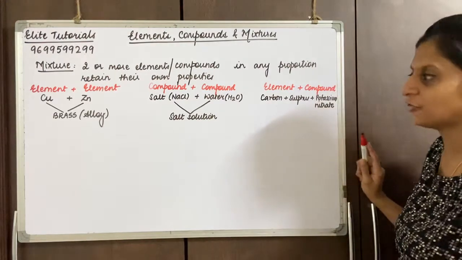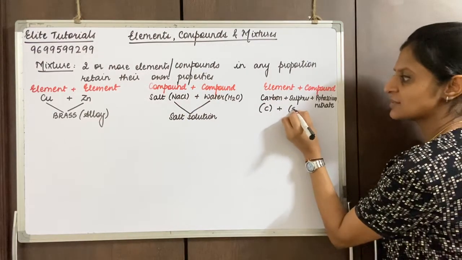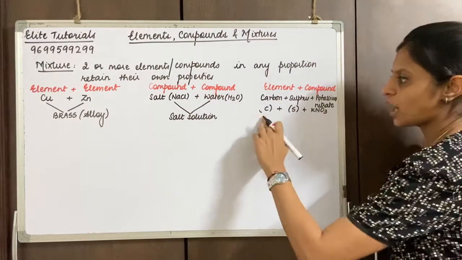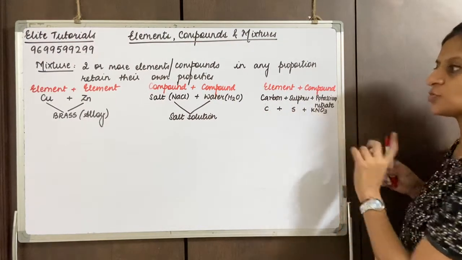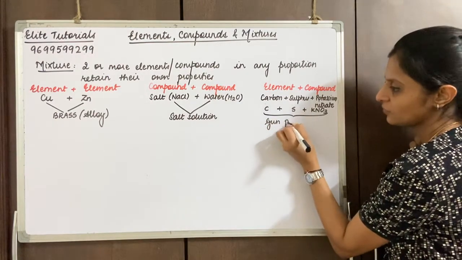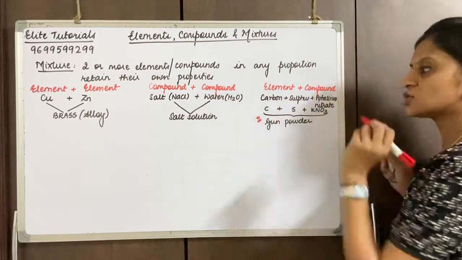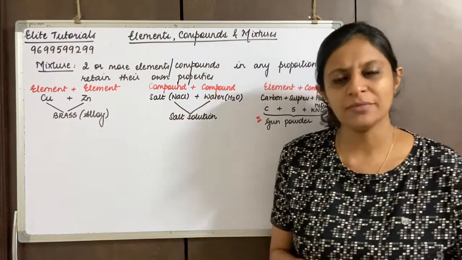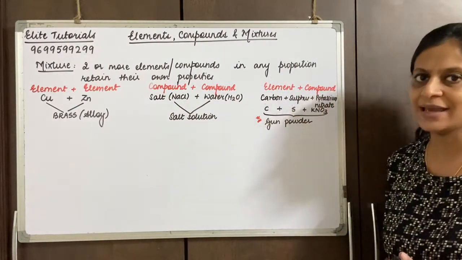We'll quickly write the formulas also. Carbon has the symbol C, sulfur has the symbol S, and potassium nitrate has the formula KNO3. So carbon plus sulfur plus potassium nitrate together gives you gunpowder. This is a very common example that they ask in school. They ask you what gunpowder is made up of, or gunpowder is a mixture of dash, dash and dash. So you say carbon, sulfur and potassium nitrate, that is KNO3.